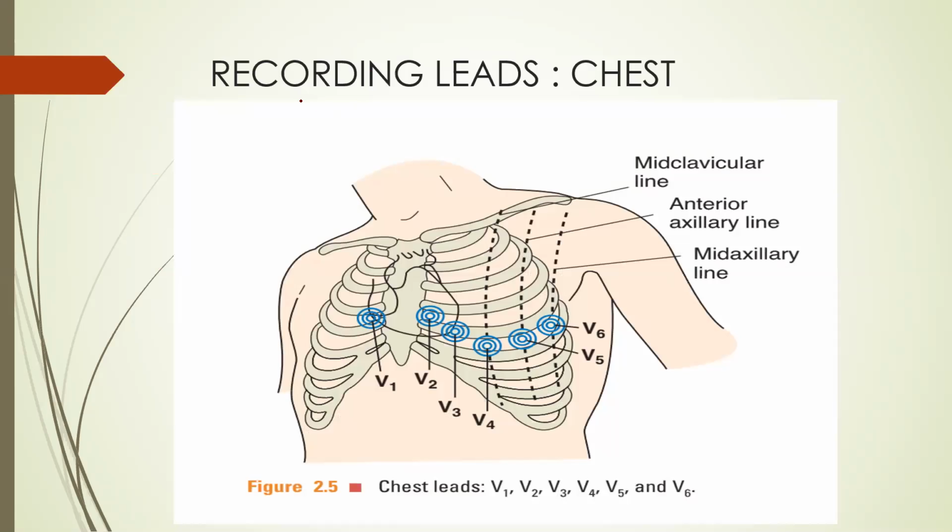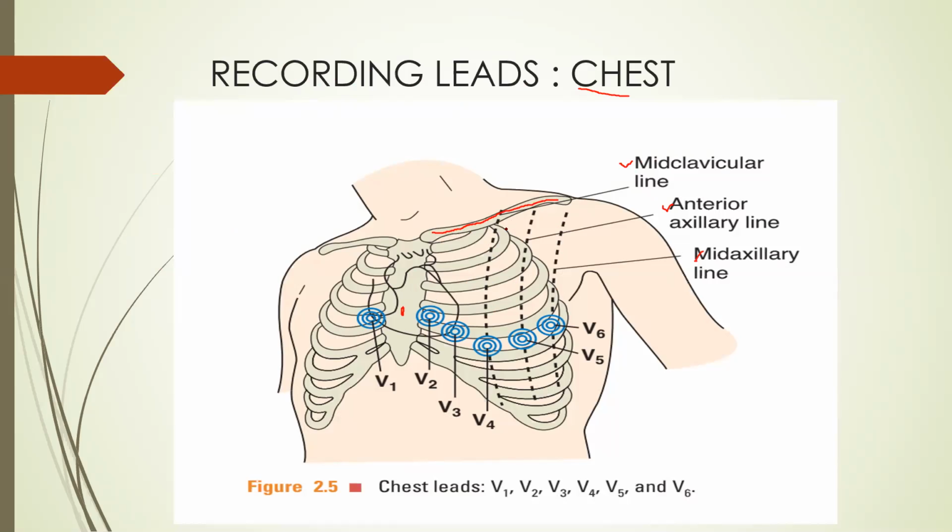So first of all, I will tell you about the chest leads. Recording leads, chest leads. These are V1 to V6. Now in the chest, this is the sternum, this is the clavicle, and these are the ribs. Here we have divided this area by vertical lines: mid clavicular line, anterior axillary line, and mid axillary line, as surface landmarks, what we learn in our anatomy basics.